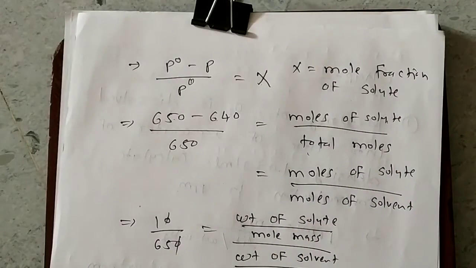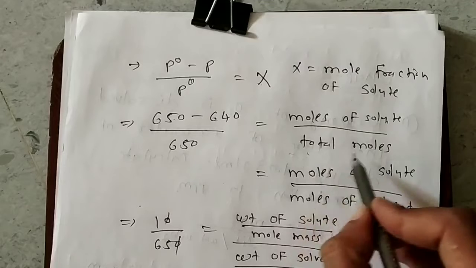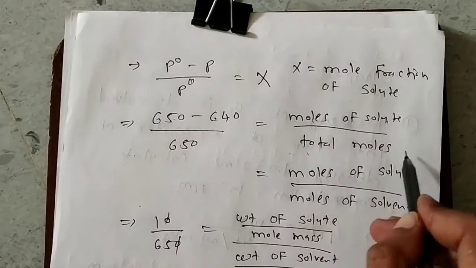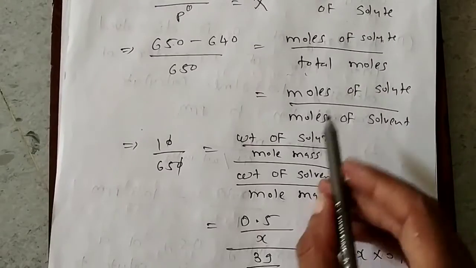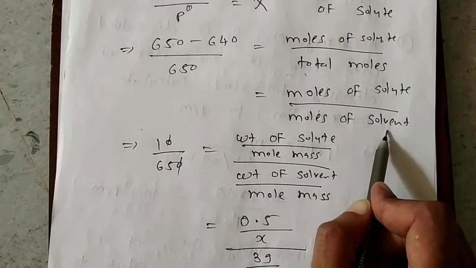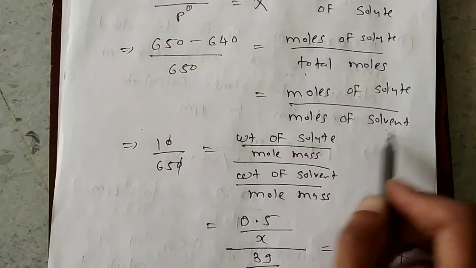Now in previous questions also I have told you that in total moles we can ignore the moles of solute. So I have done that only here. Moles of solute divided by moles of solvent I have written. Moles of solute I have ignored in the total moles.